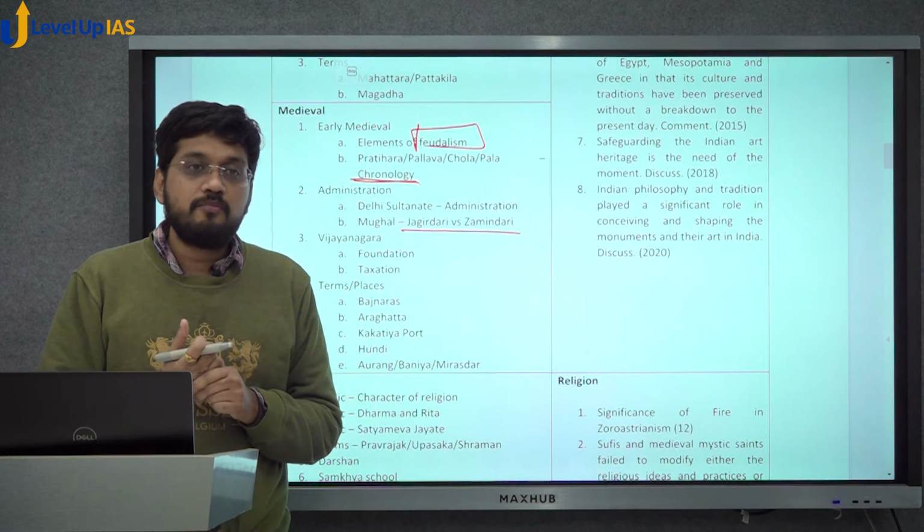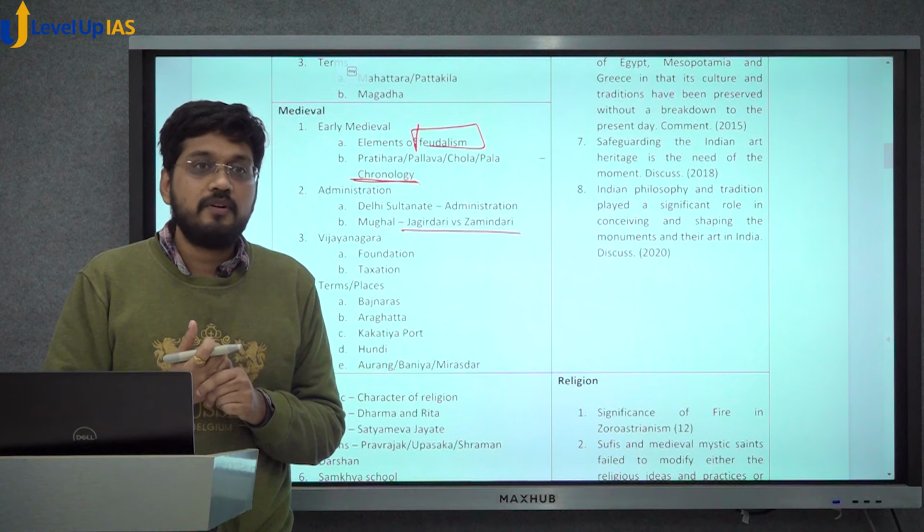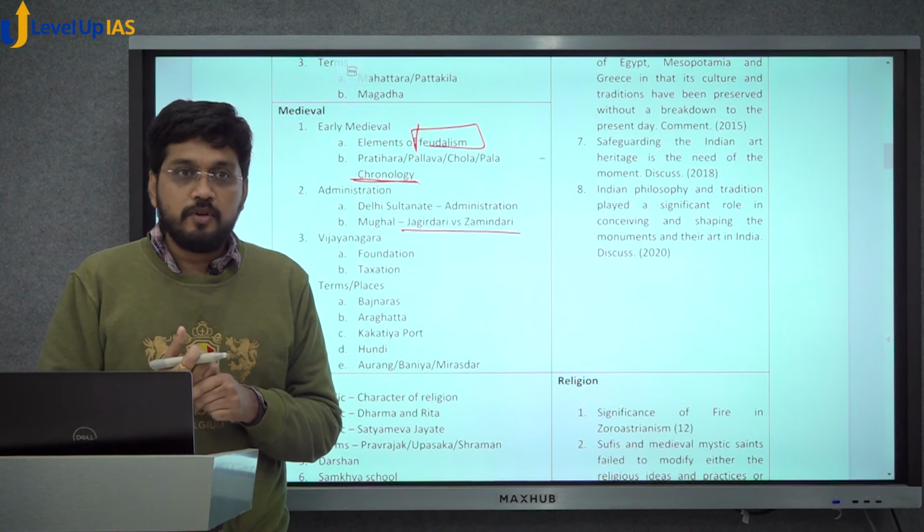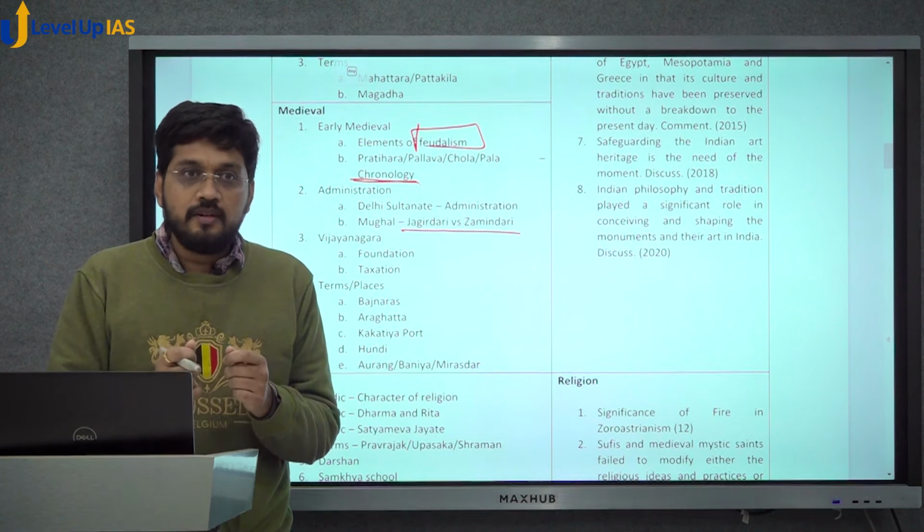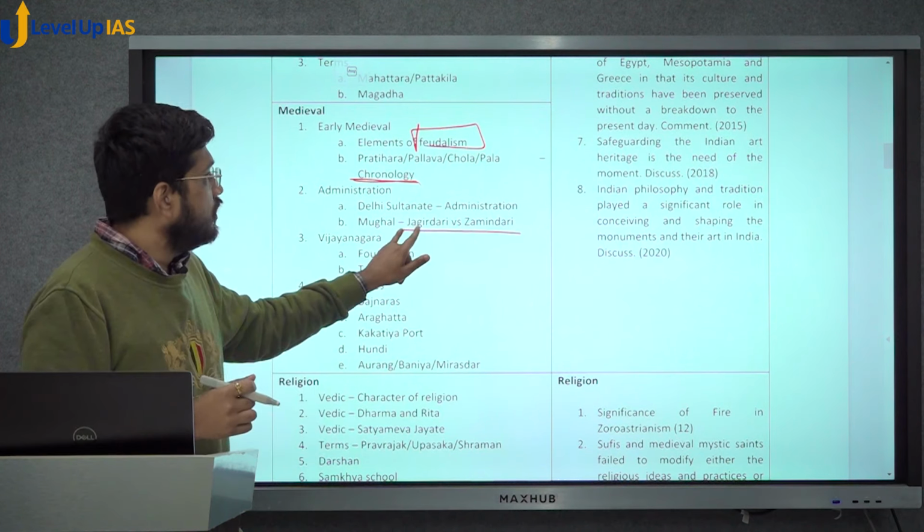Okay. There is always a tussle between them. And that tussle is very important for the stability of the empire, because ultimately the Mughal empire collapsed because, so to say, the balance of power between these two entities was lost.